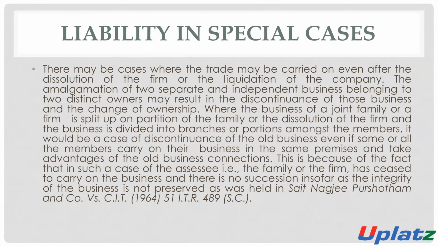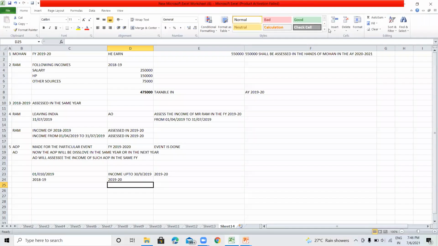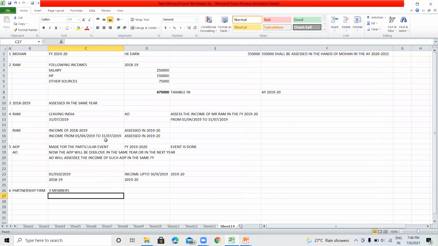For example, there is a partnership firm, and in such partnership firm there are three members: A, B, and C. Now the firm is dissolved.